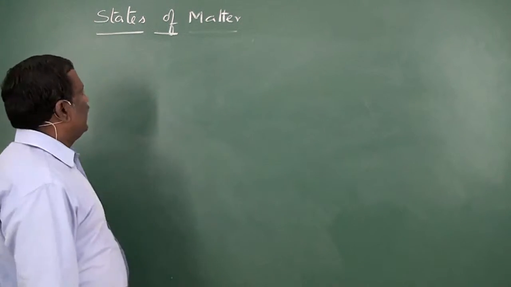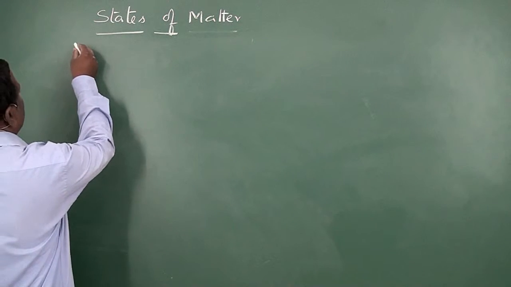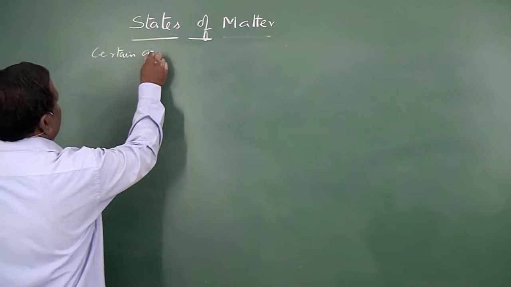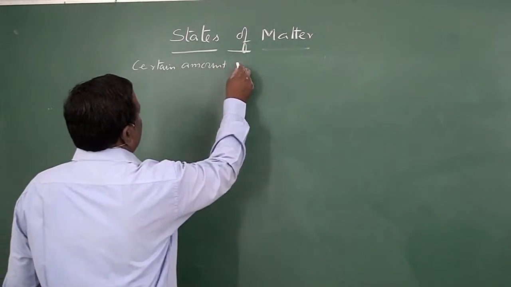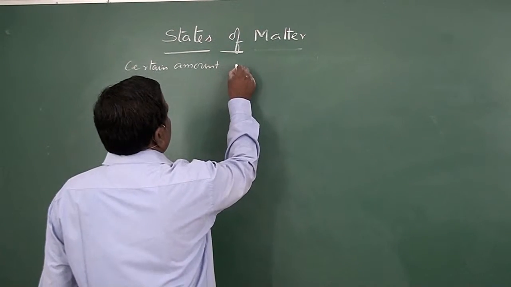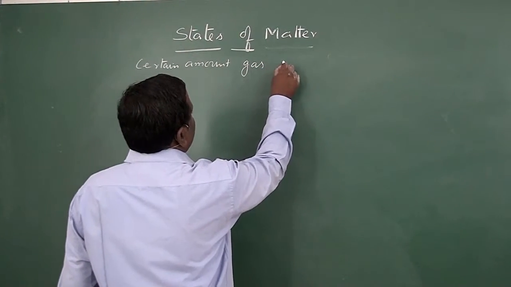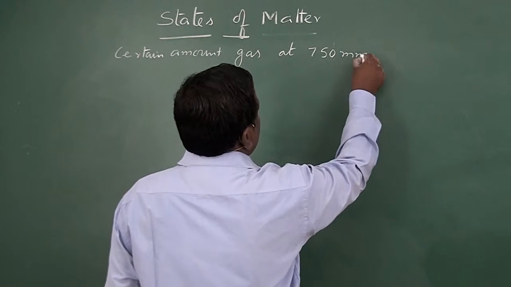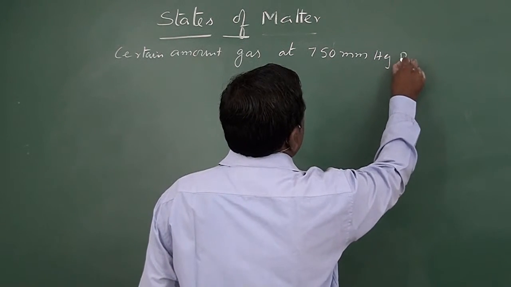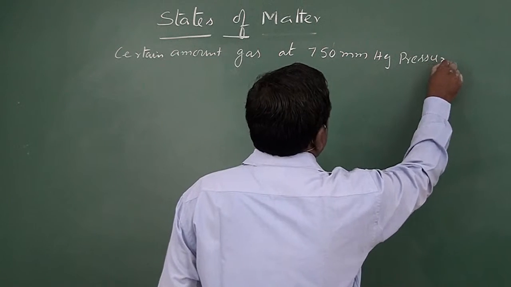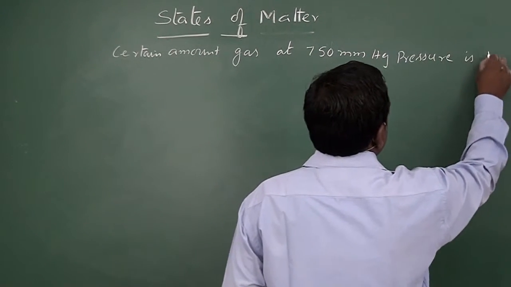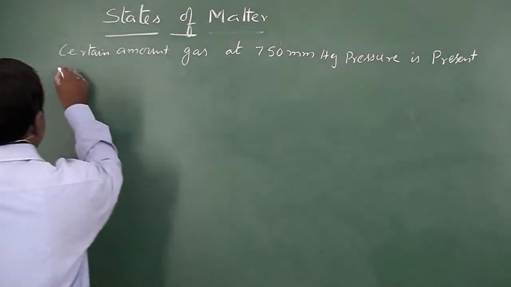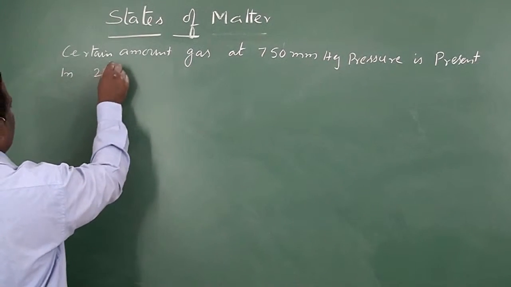Let us do another problem. Such an amount of gas at 750 mm Hg pressure is present in a 2 liters flask.